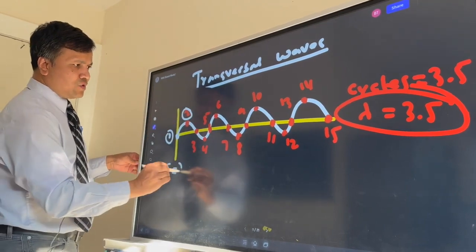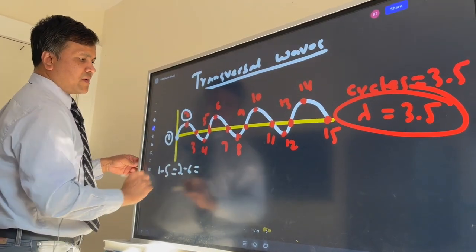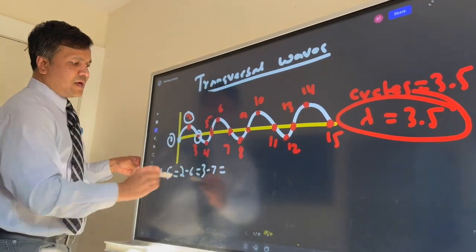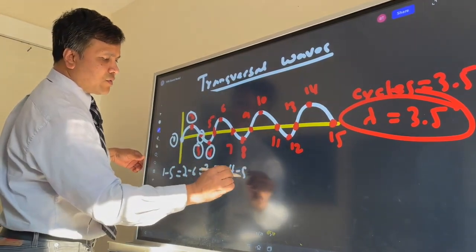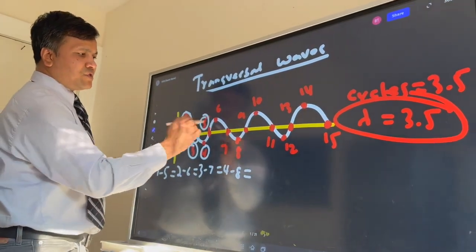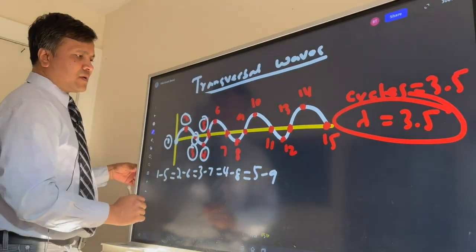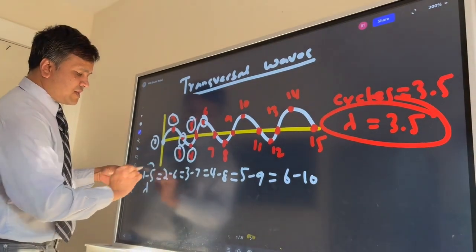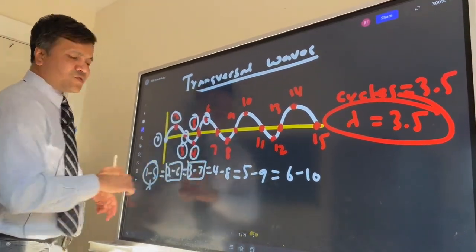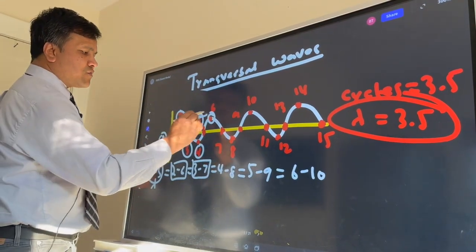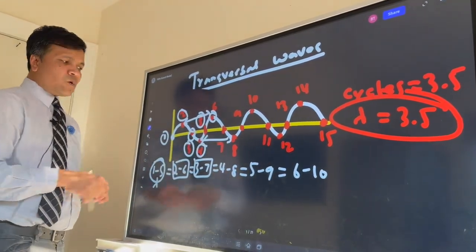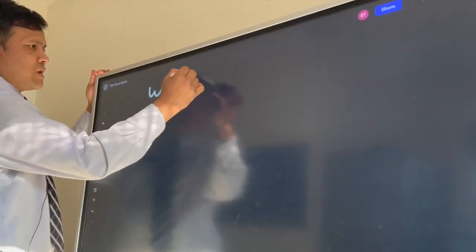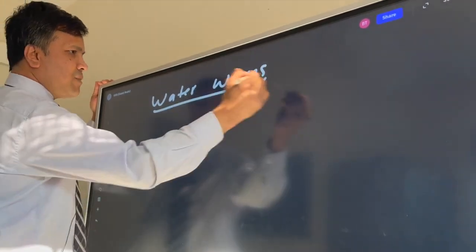Okay, let's see. 2 to 6 is a wavelength, and 3 to 7 is a wavelength, and 4 to 8 is a wavelength, and 5 to 9 is a wavelength, and 6 to 10 is a wavelength. You get the idea. So these are the wavelengths. So crest to crest is a wavelength. Trough to trough is a wavelength. Or successive point to successive point is a wavelength. Water waves are an example of a transversal wave.